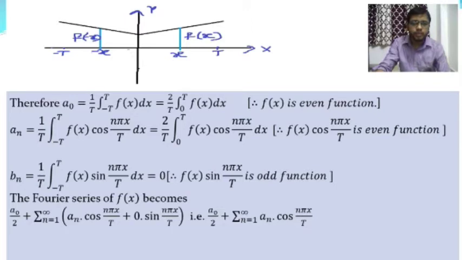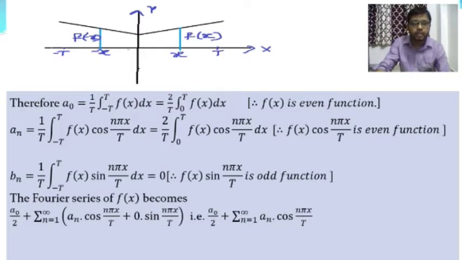After that we are going to find the value of bn, which is another coefficient of Euler's formula, and bn is equal to 1 by t into the integration over minus t to plus t of f x into sin n pi x by t into dx.